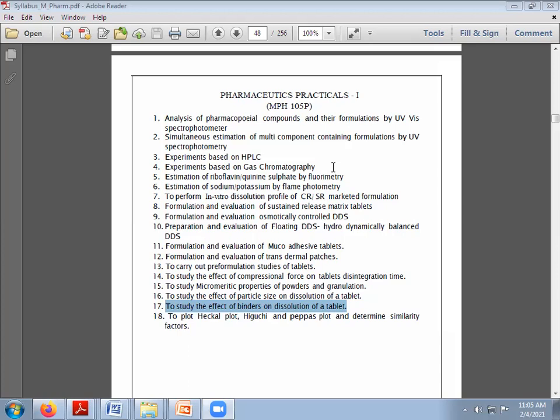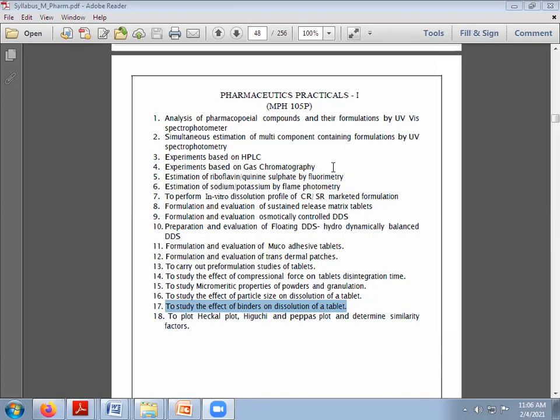By doing this study of the similarity factor, we can come to a conclusion about what the release pattern for our drug will be. There are the Hixson-Crowell plot, Higuchi plot, and Peppas plot for controlled release and floating tablets. These particular dosage forms follow one type of pattern, so that pattern we will determine. I will not tell you now which dosage form will give the Hixson-Crowell or the others.